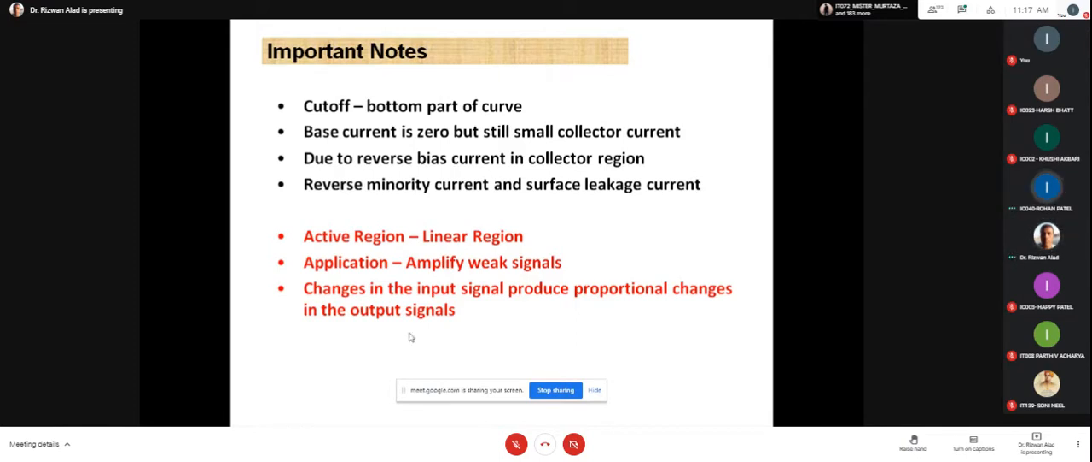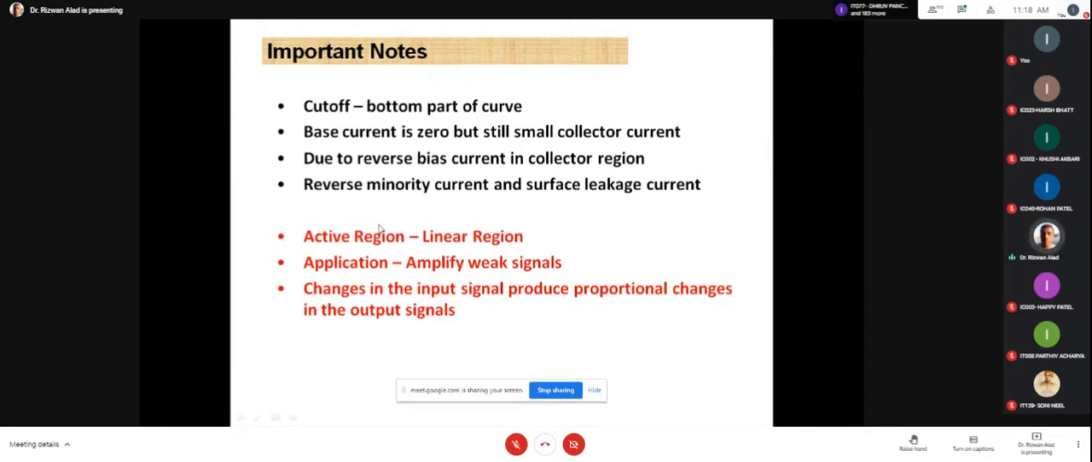Am I right? Yes, sir. So in that case, mathematically, what is your expectation? Mathematically, your expectation is that the output voltage is proportional to the input. It means the output signal is proportional to the input signal. It means your region of transistor must be which region? Linear region. And this linear region is the active region.